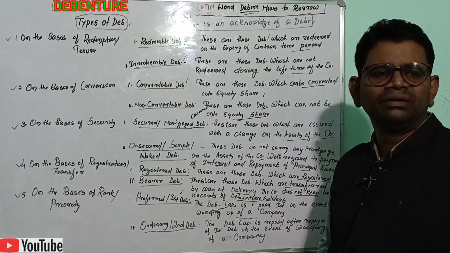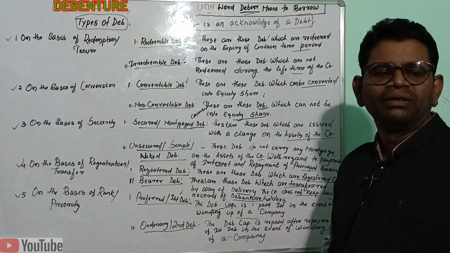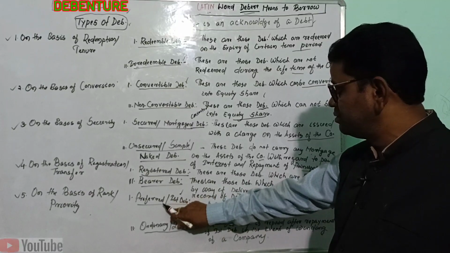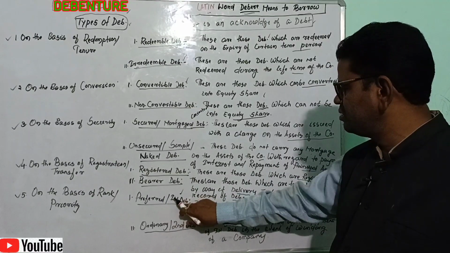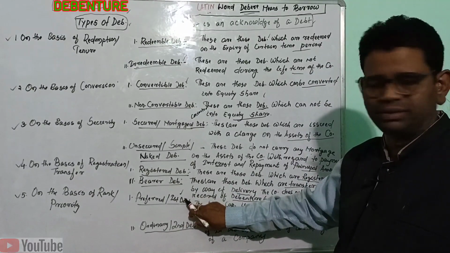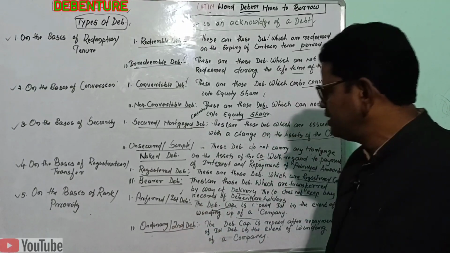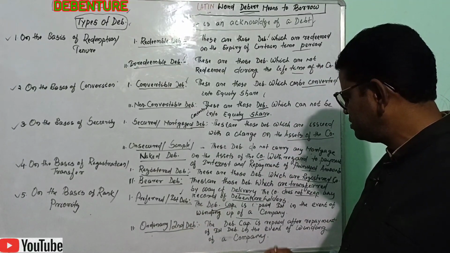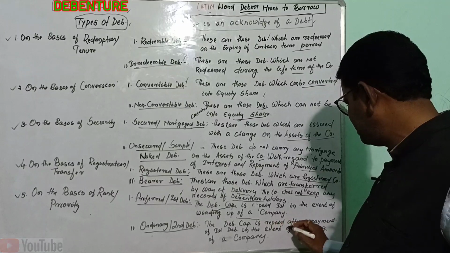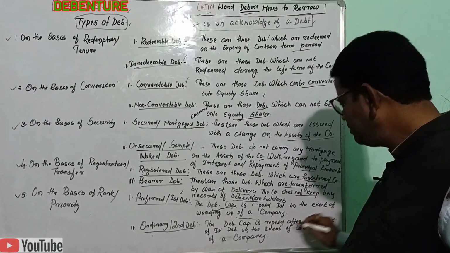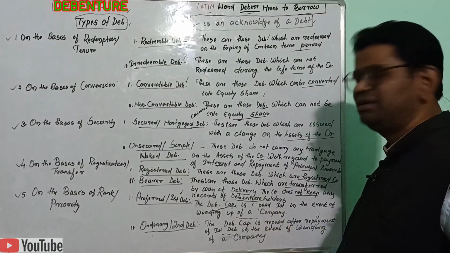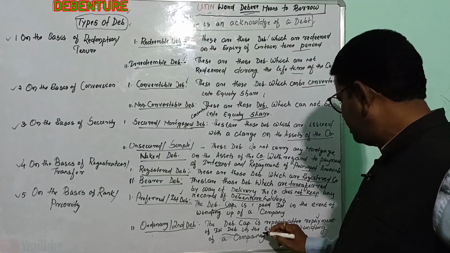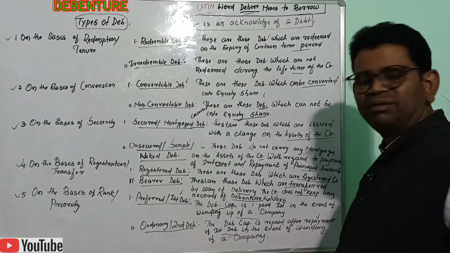When the company goes into liquidation, the company will first pay the debenture capital to the preferred or first debenture holders. The second is the ordinary or second debentures: the debenture capital which is repaid after the repayment of the first debenture capital in the event of winding up of a company.